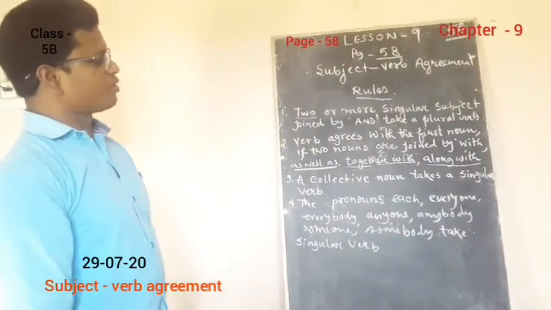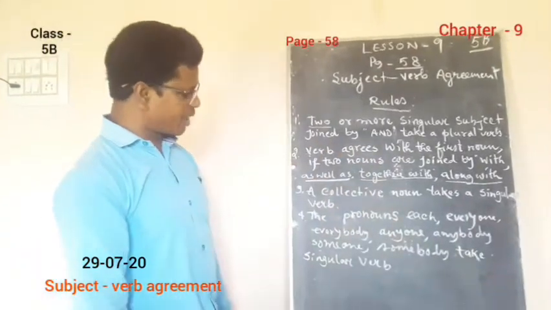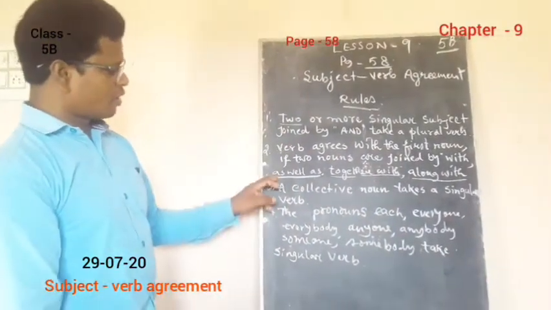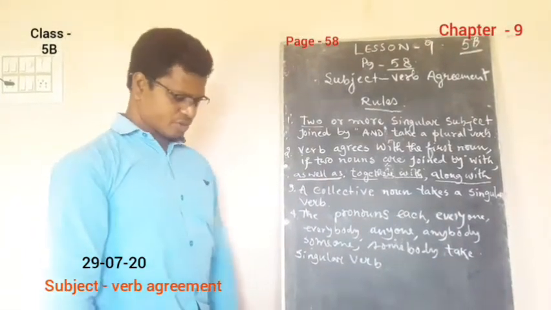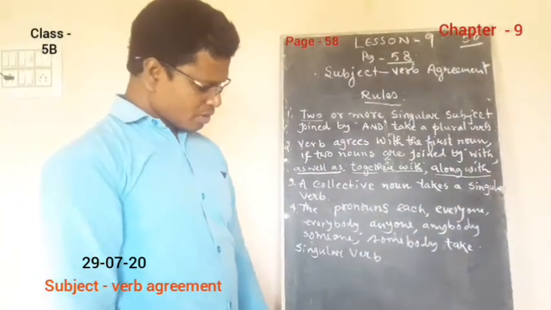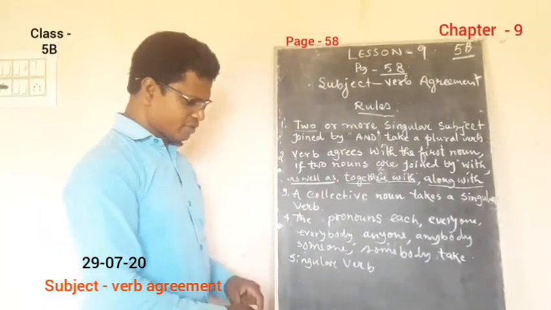Verb agrees with the first noun if two nouns are joined by with, along with, as well as, together with, and so on. Just look at the example over here.